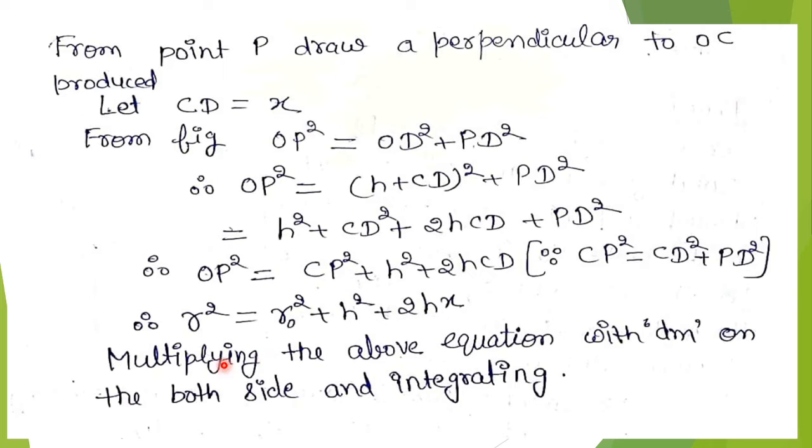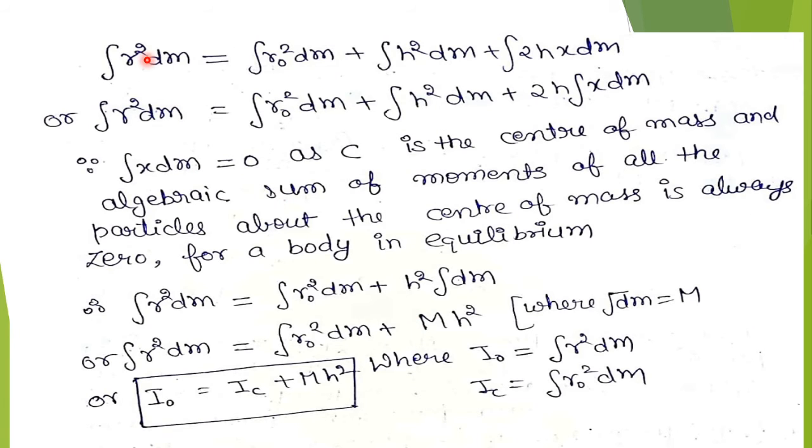Multiplying the above equation with dm on both sides and integrating, we get the integral of R square dm equals the integral of R0 square dm plus the integral of H square dm plus 2H times the integral of X dm.